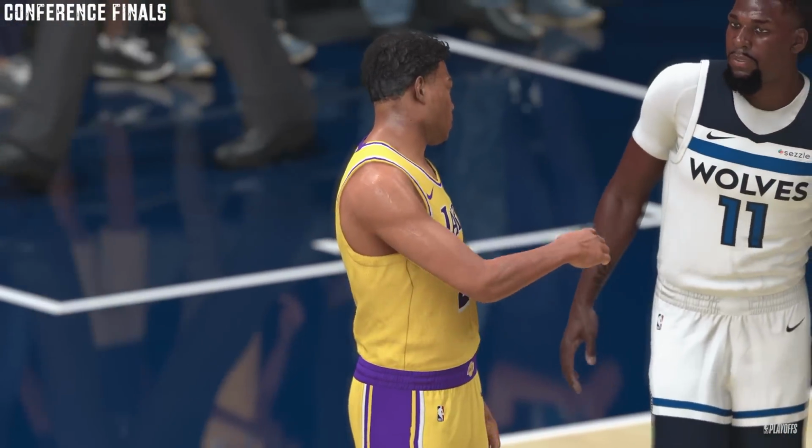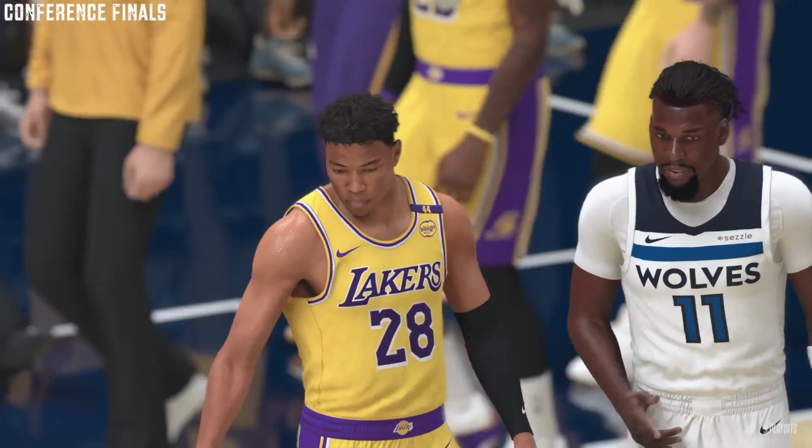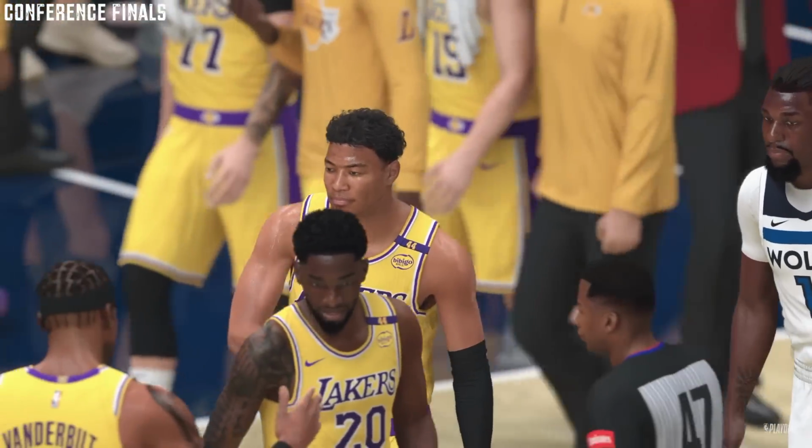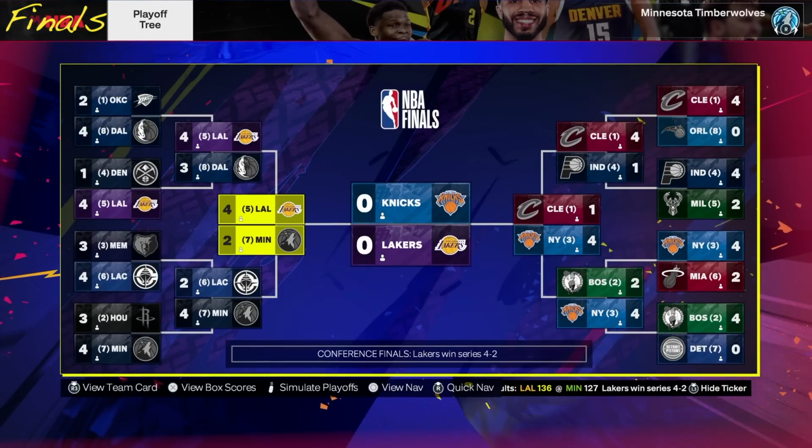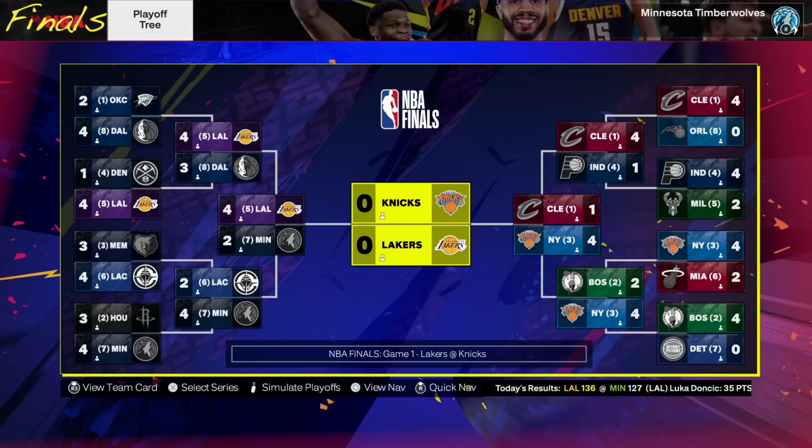Luka goes back-to-back to the Finals. LeBron trying to get another ring. That would be his 5th if they win, as the Timberwolves series is over. Well, the Lakers win the West and the Knicks win the East, so we have New York versus LA here in the NBA Finals if the playoffs start today.